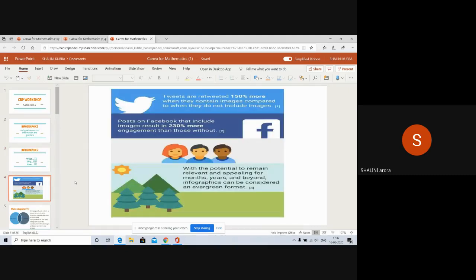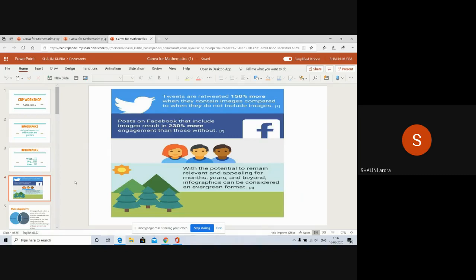You can see tweets are retweeted 150% more when they contain images compared to when they do not include images. Facebook posts that include images result in 230% more engagement than those without, and with the potential to remain relevant and appealing for months, years, and beyond, infographics can be considered an evergreen format.